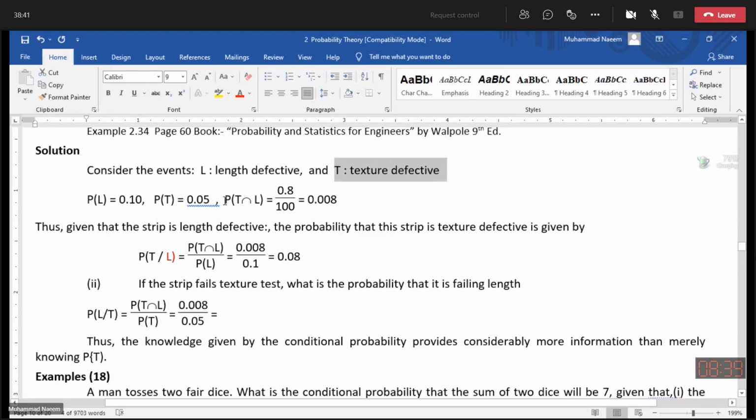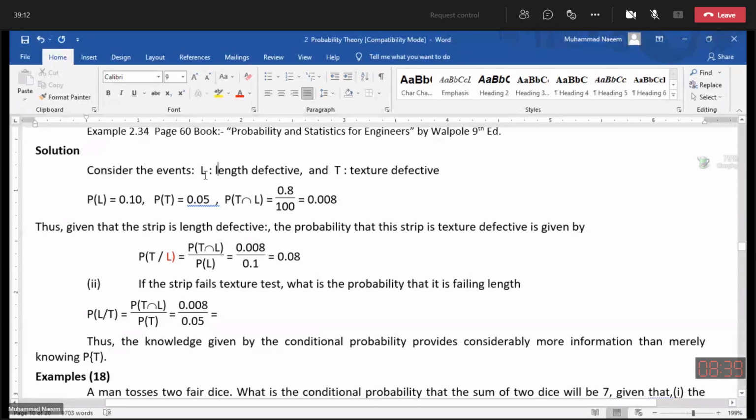The intersection of T and L shows the length defective and also the texture defective. So this is the probability of T intersection L: 0.8%. 0.8% means 0.8 divided by 100. So we get 0.008 as the probability of the intersection of T and L.